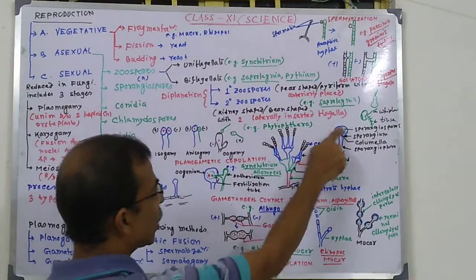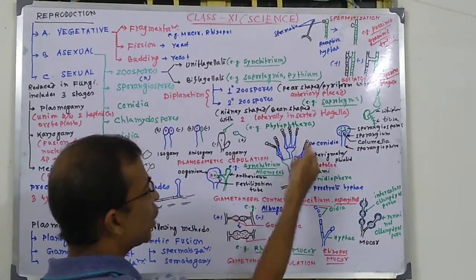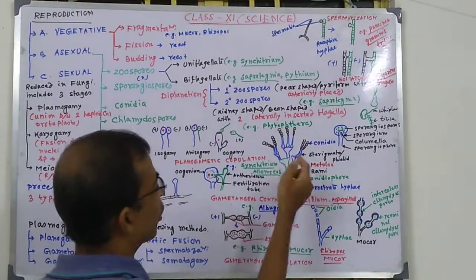These are endogenous in origin, but conidia are exogenous in origin, that is, formed outside the cell, outside the body.